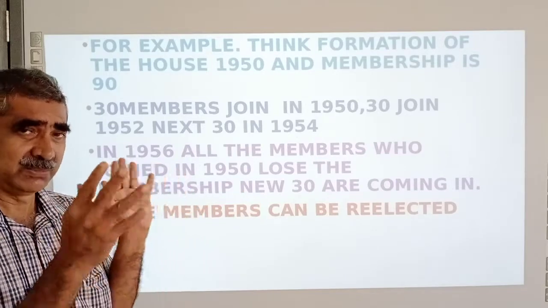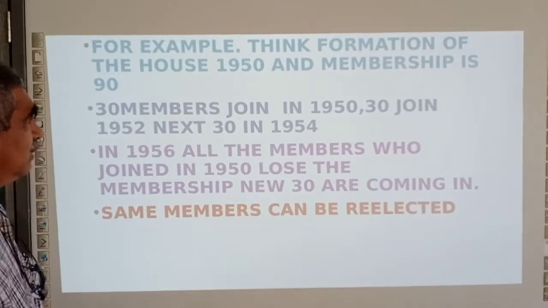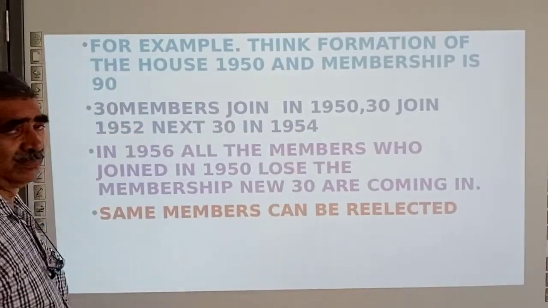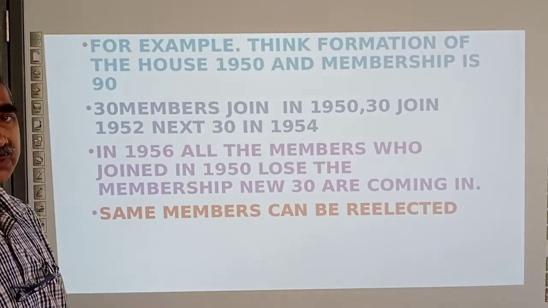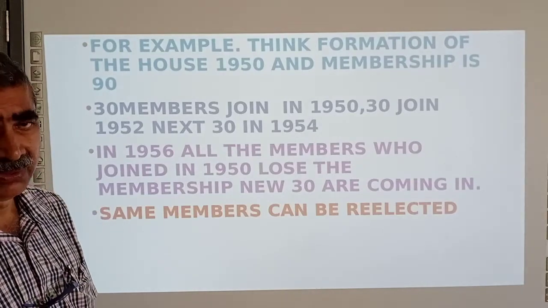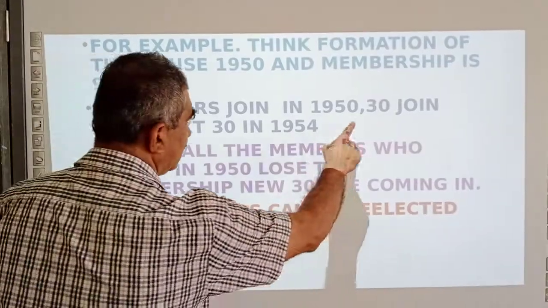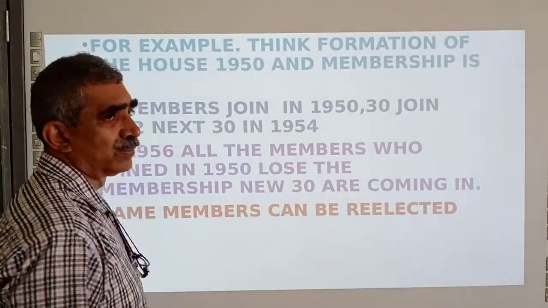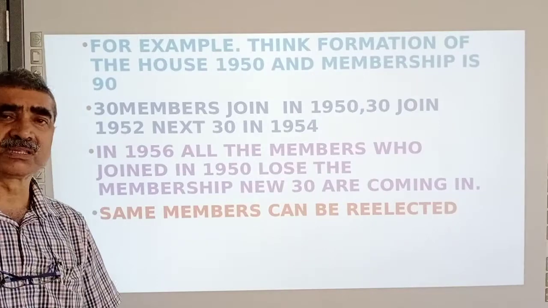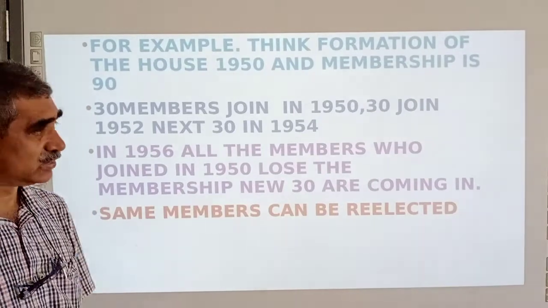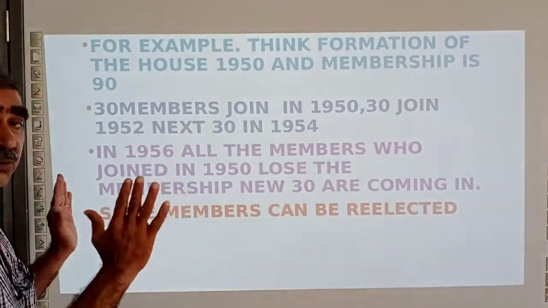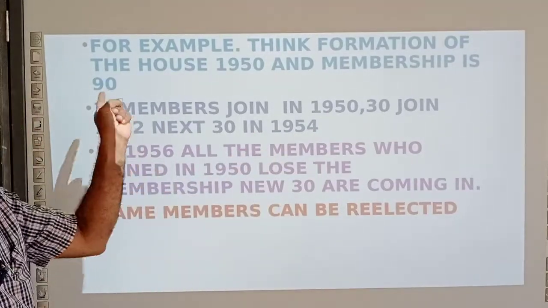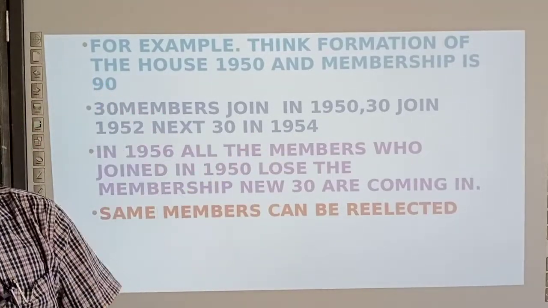This is just for understanding. So 30 members join in 1950. The house starts with 30 members. Next, another 30 join in 1952. Next 30 join in 1954. Now the house strength is 90. So all members are there in the house by 1954.